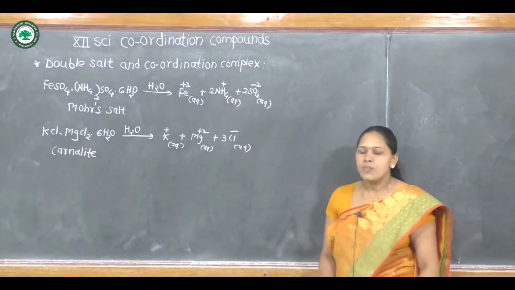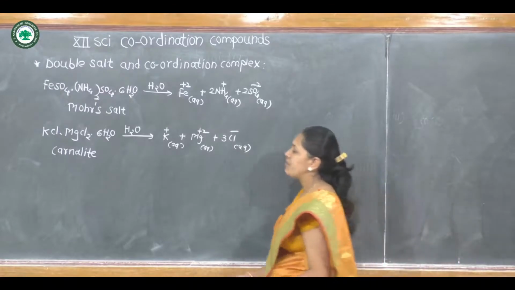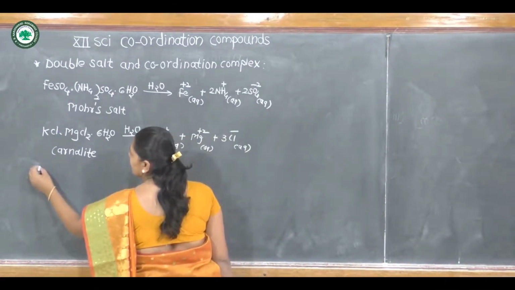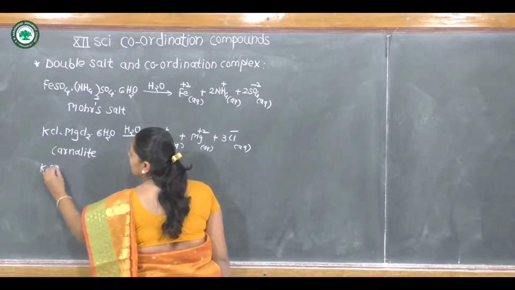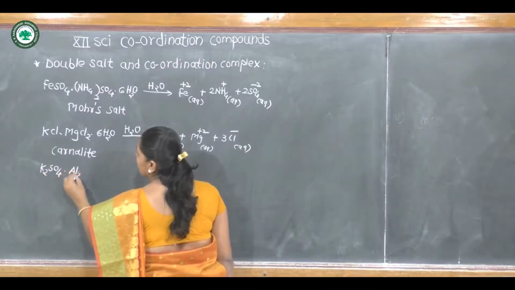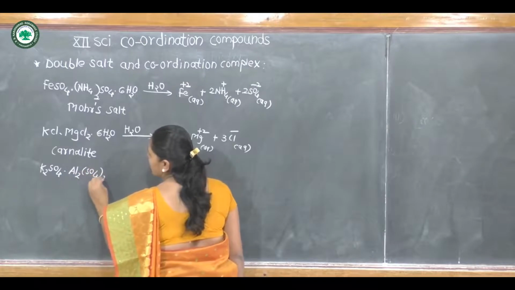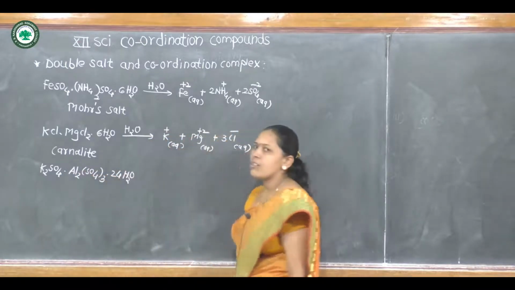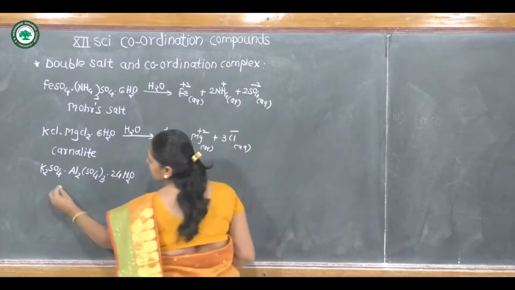Third example of double salt is potash alum. K2SO4, Al2(SO4)3 and 24 water molecules. This is the formula for potash alum.